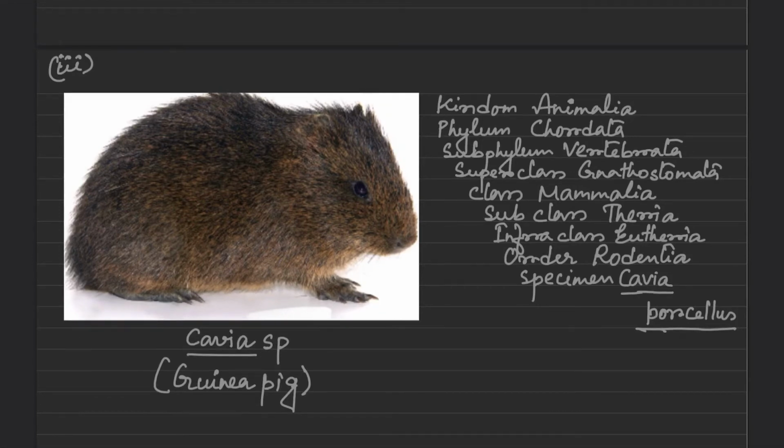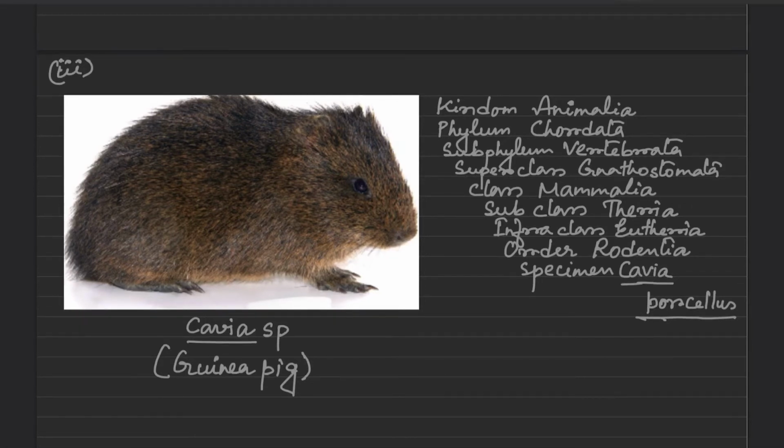Guinea pig belongs to subclass Theria, and the identifying characteristics of Theria are presence of a well developed pinna, mammary glands with teats, and presence of cusps on molar teeth. Cavia belongs to infraclass Eutheria, and the identifying characteristics are that anal and urinogenital openings are separated.